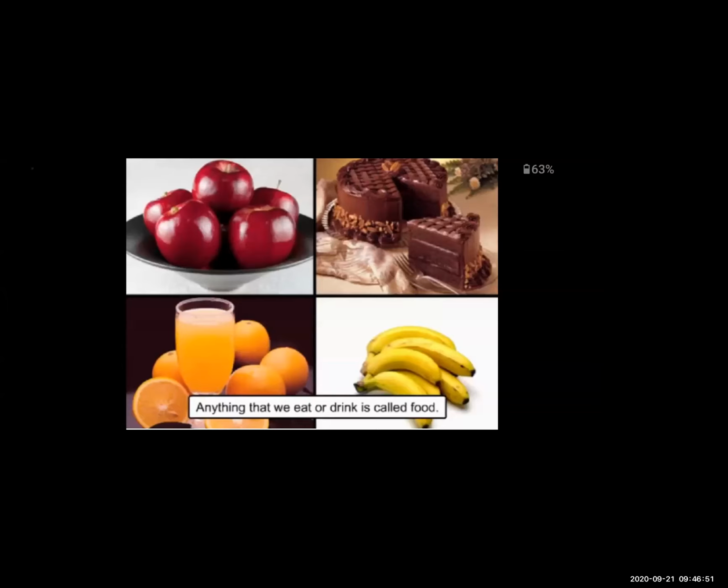So there are different kinds of foods, like fruits, vegetables, non-vegetarian foods, sweets, cereals, pulses, grains. These are the different kinds of foods. So anything that we eat or drink is called our food. Whatever we eat, that is our food. Whatever we drink, like juice, milk, water, that is our food.